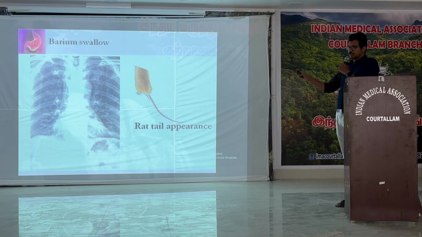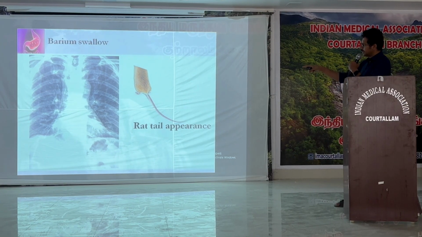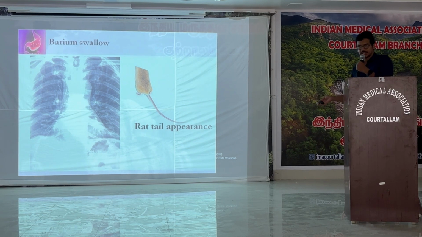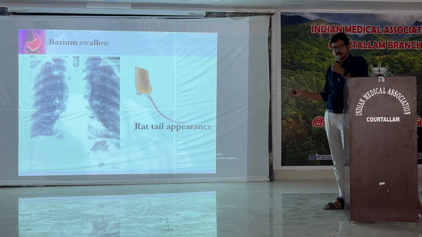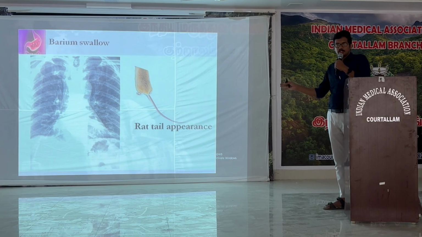So we did a barium swallow. The barium swallow showed the typical rat tail appearance at the esophagogastric junction. This is a classical feature of achalasia cardia. Whenever we see a case of achalasia cardia, usually we stop at this level. We do endoscopy, we do a barium swallow, and if it turns out to be achalasia, we stop.